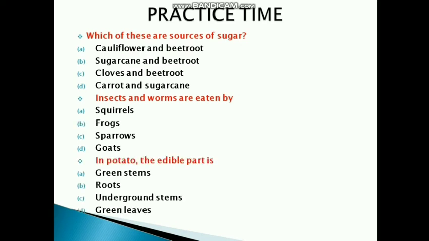Now the last among the tick the correct answer is, in potato the edible part is what part of potato we eat? Green stem, roots, underground stems or green leaves. Yes, we eat the underground stems.